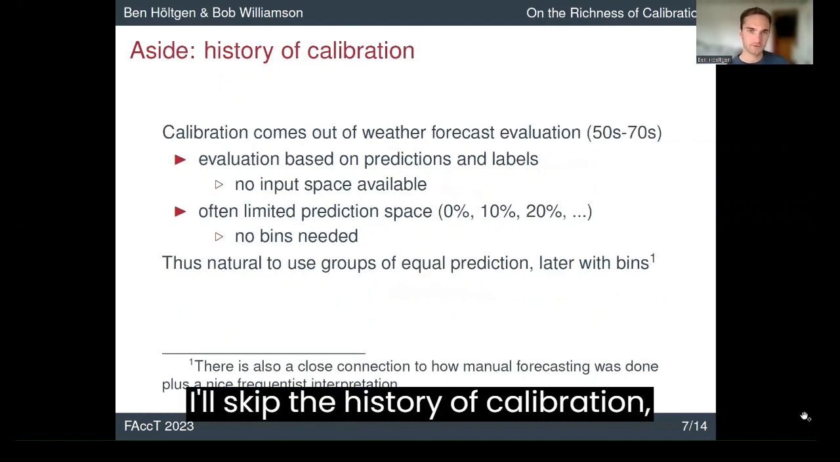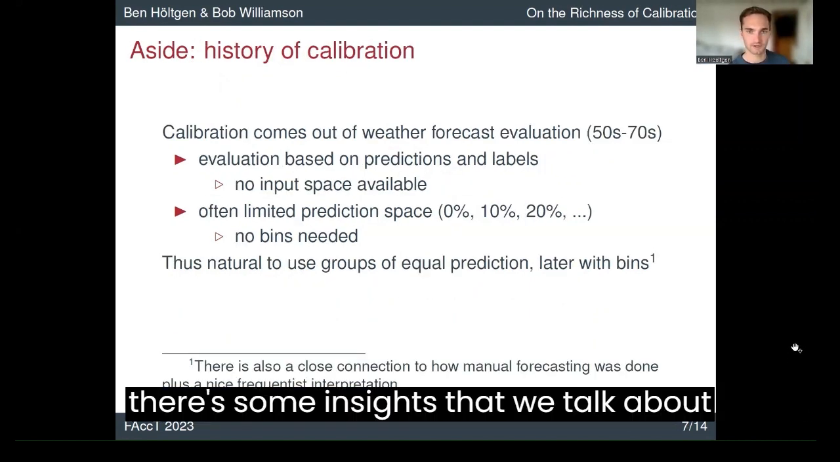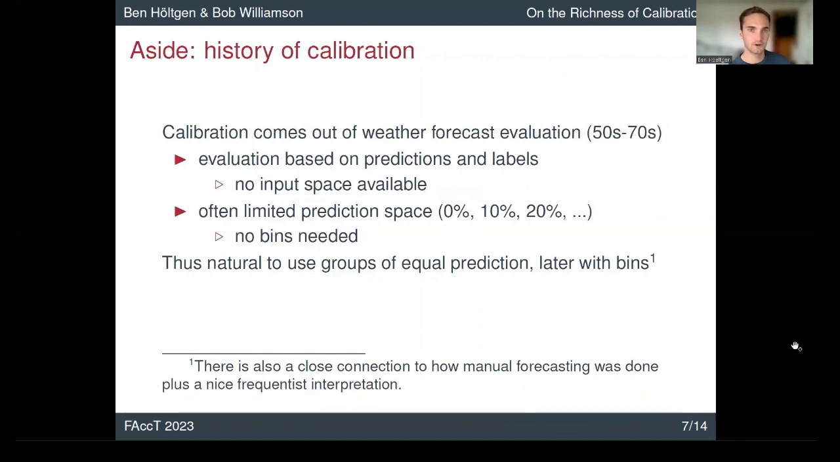I'll skip the history of calibration. There are some insights that we talk about in the paper.